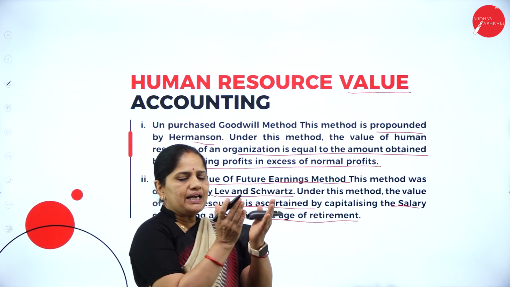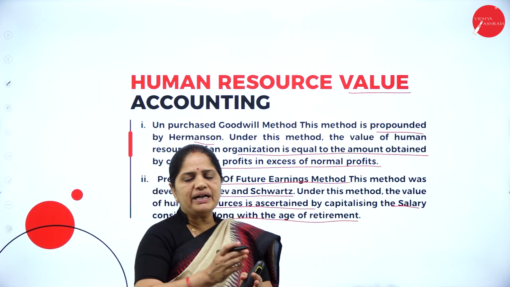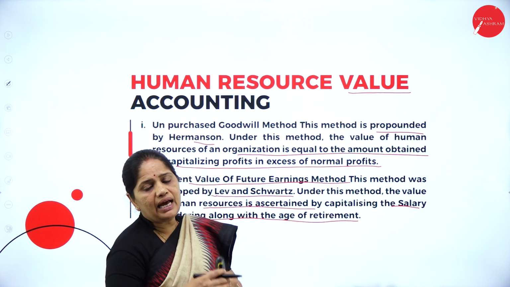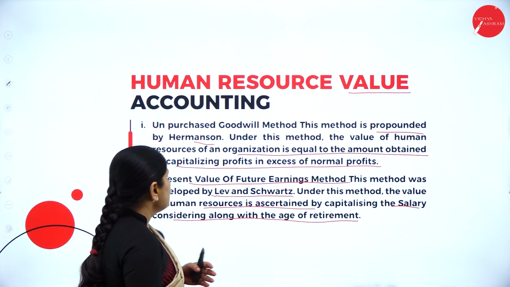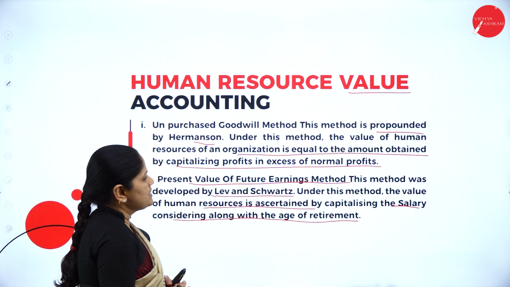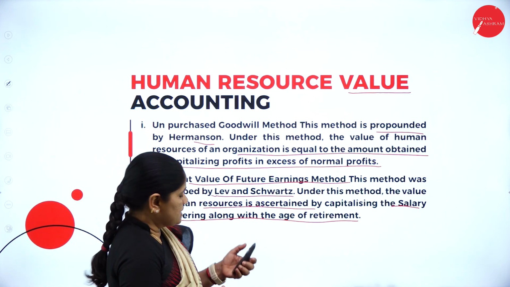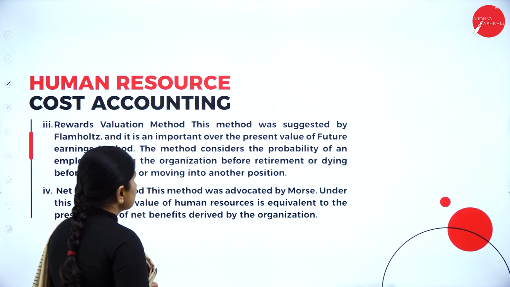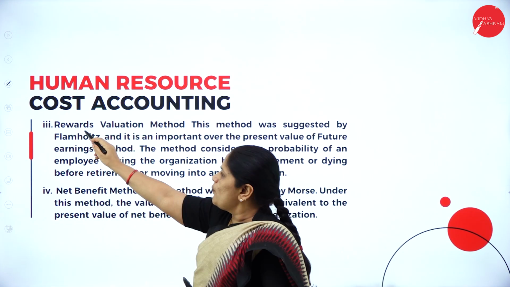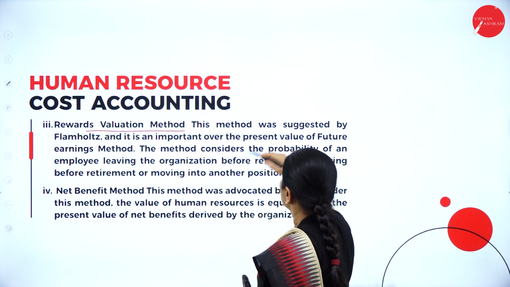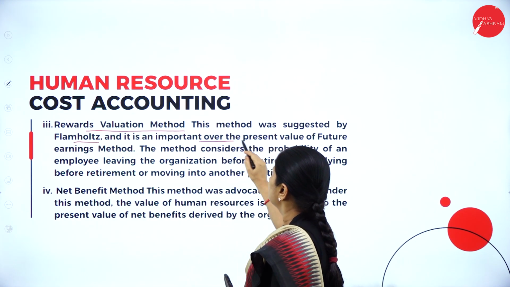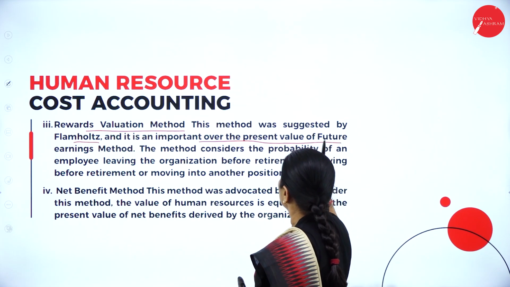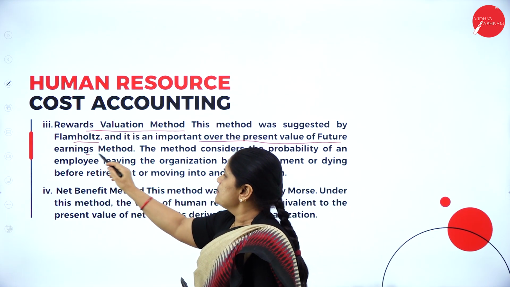So, we will be considering the age of retirement and the salary of the employee, and we capitalize it, and whatever the amount we are getting, that we call the present value of future earnings method. Then next we have the rewards valuation method. It was suggested by Flamholtz, and it is an improvement over the present value of future earnings method.